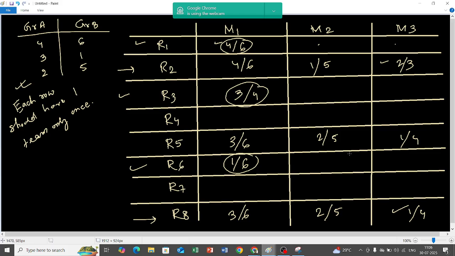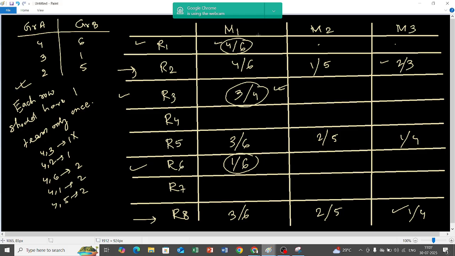But at the same time I have to keep it in mind that in the same row 4 shouldn't come twice. Okay, so let us see 4. What are the different combinations of 4? It can be 4 3 once, 4 2 once, 4 6 2 times, 4 1 2 times, 4 5 2 times, right? Let me see whether 4 3 has occurred once. Is it there? No. Oh yes, it is over here. 4 3 or 3 4, same thing. So it is over there, so I cancel it out.